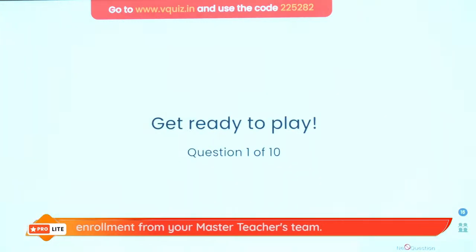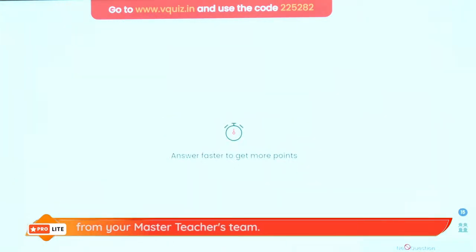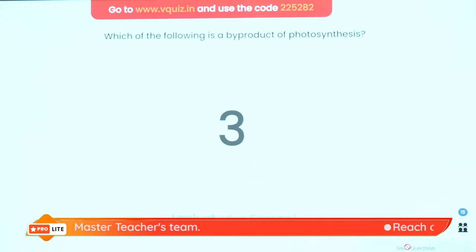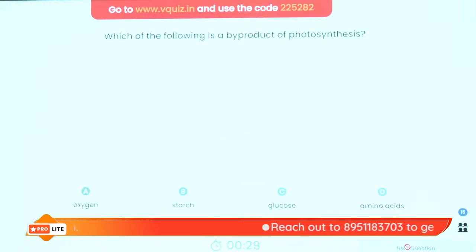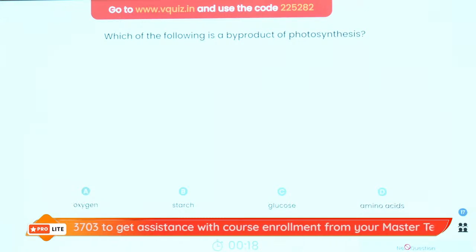So here is your first question. It is on the chapter life processes. The first question says, which of the following is a byproduct of photosynthesis? Is it oxygen, starch, glucose or amino acids? Which of the following is a byproduct of photosynthesis? Photosynthesis is the life supporting process.